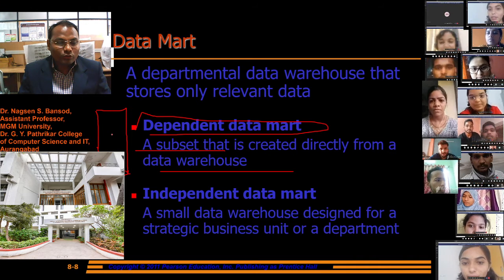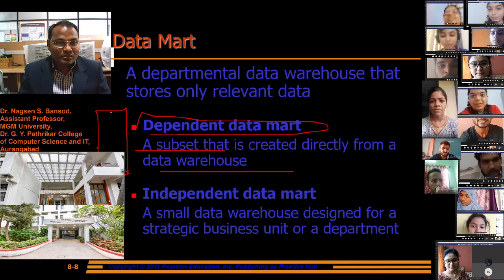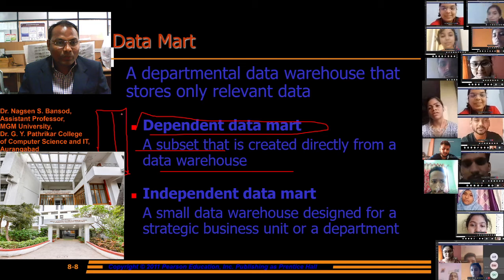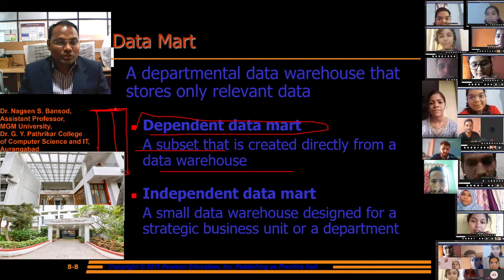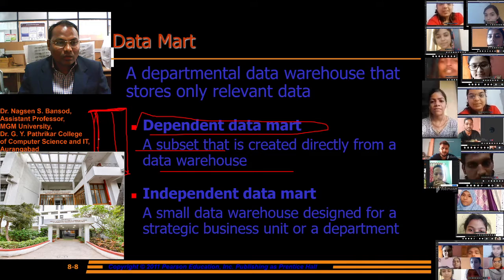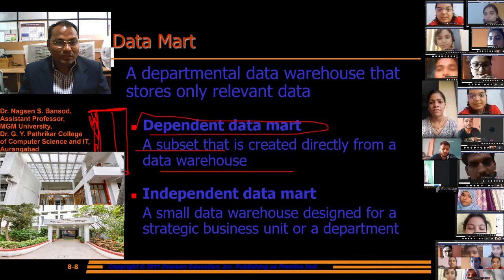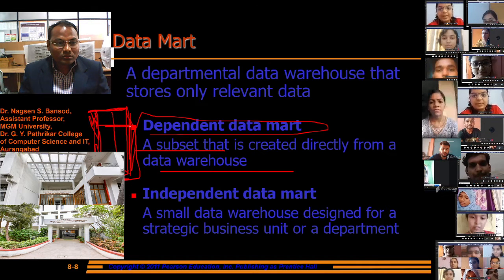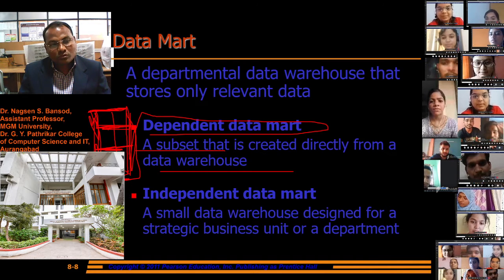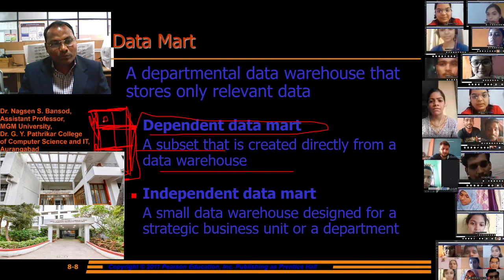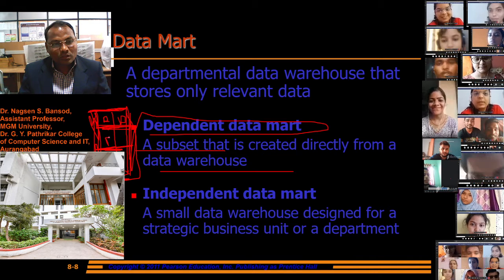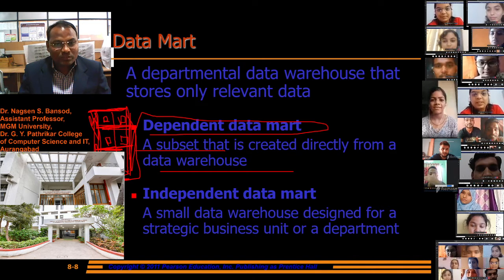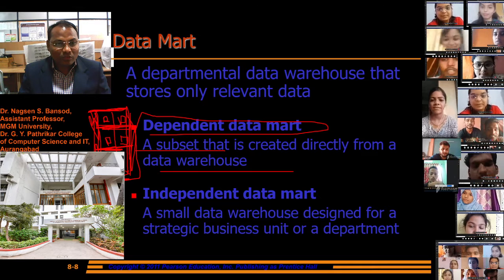Suppose we want to show our products in a showcase. It is possible in a shop. A similar kind of showcase we have to design as a web-based showcase. In that showcase we have to store our data, our products. So to keep our products, a subset is created directly from a data warehouse.